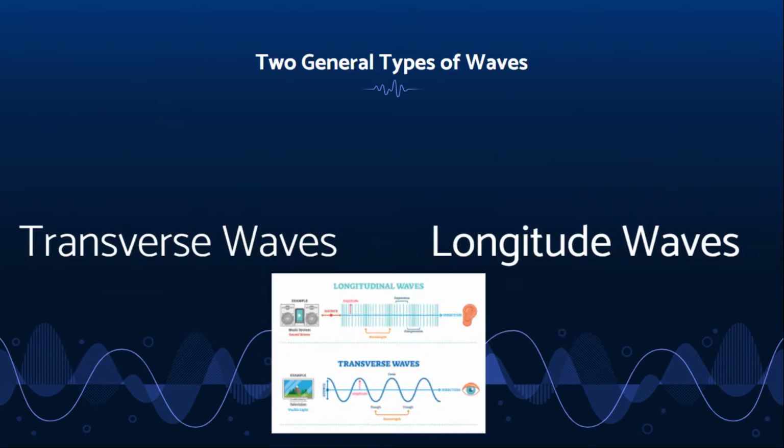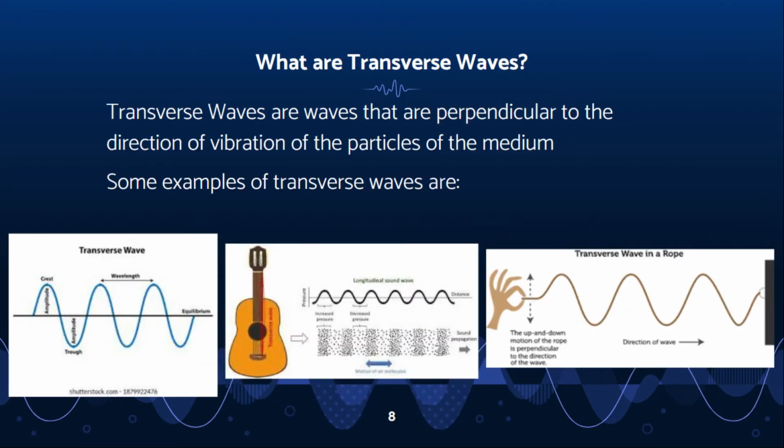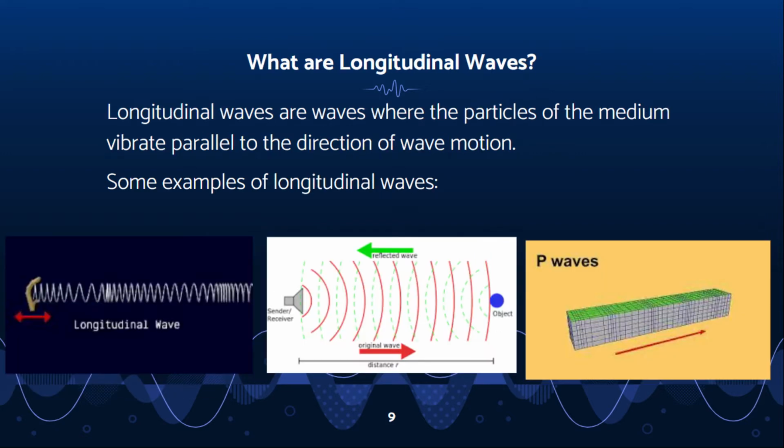Now let's move on. Well, firstly, there are 2 general types of waves: transverse waves and longitudinal waves. Transverse waves are waves that the direction of which is perpendicular to the direction of the vibration of the particles of the medium. Some examples of transverse waves can be the vibration of a guitar string or light. Now, what are longitudinal waves? Well, basically, they are waves where particles of the medium vibrate parallel to the direction of the wave motion. Some examples of a longitudinal wave can be sound, ultrasound waves, and seismic P waves.